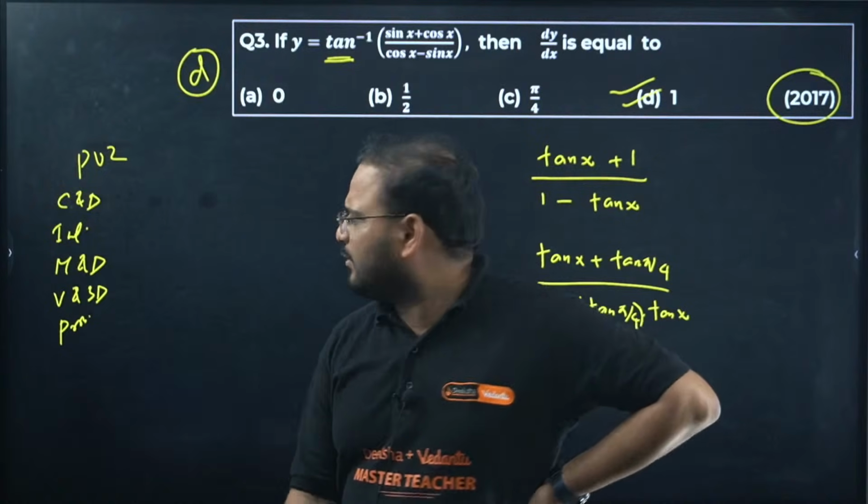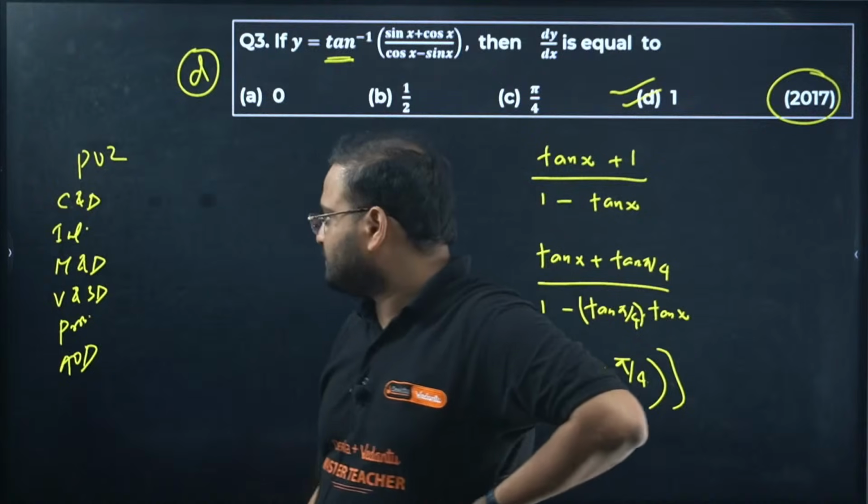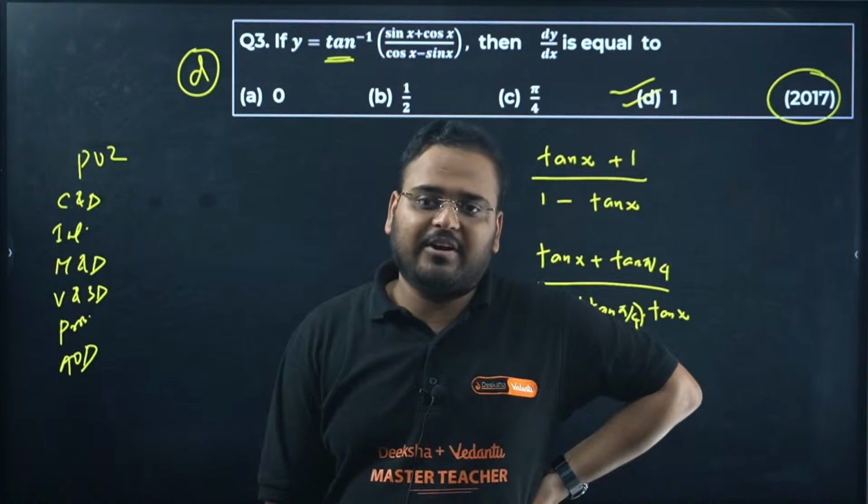Did I miss anything? I don't think so. So we have even AOD is high weightage only. So 1, 2, 3, 4, 5, 6, 7, 8 chapters I've given you for high weightage of PU2.